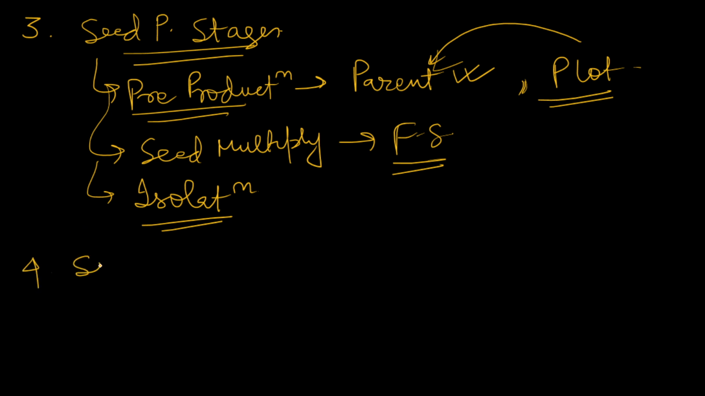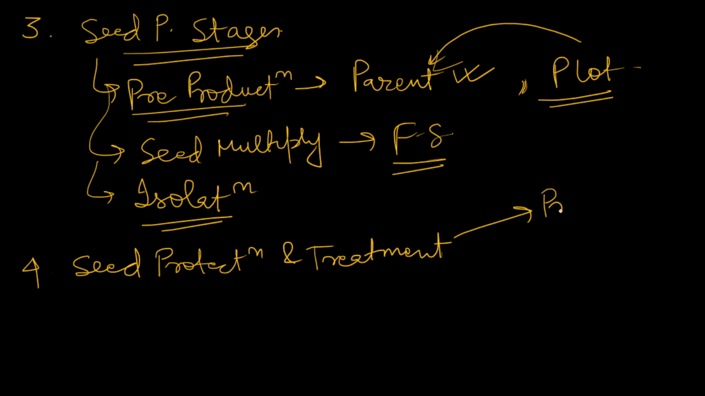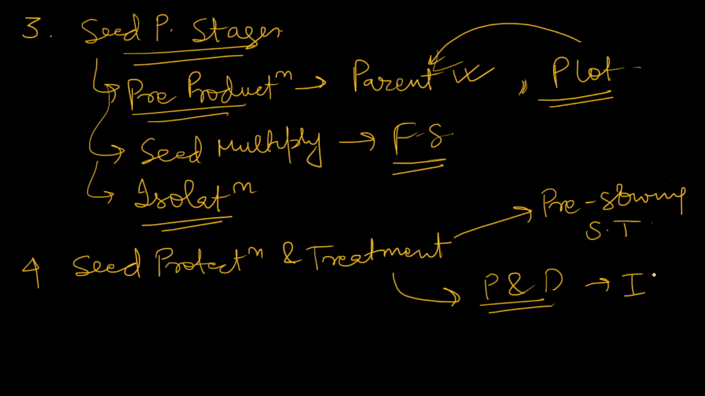We have to keep various things in mind during the seed treatment and protection stage. We will keep in mind that we have done proper pre-sowing seed treatment, that is, seed treatment before sowing should be done nicely. And obviously we will keep in mind pest and disease control. Here we can go for integrated pest management and integrated disease management. This is very helpful, so these are the things we could keep in mind.